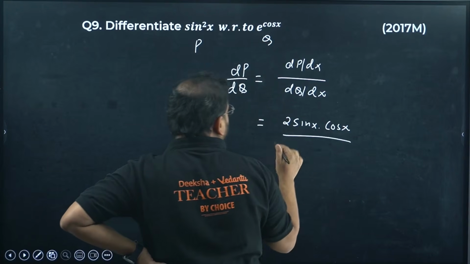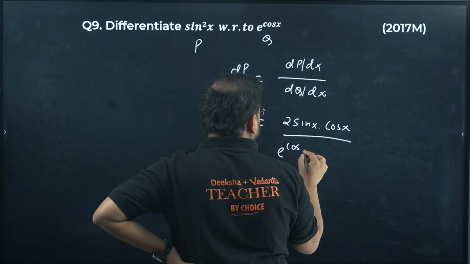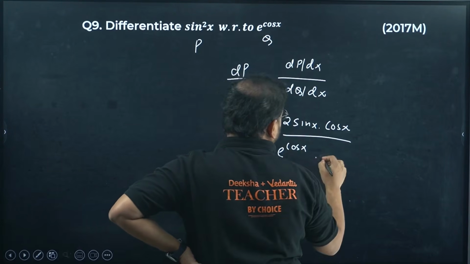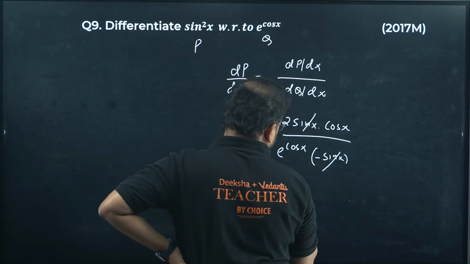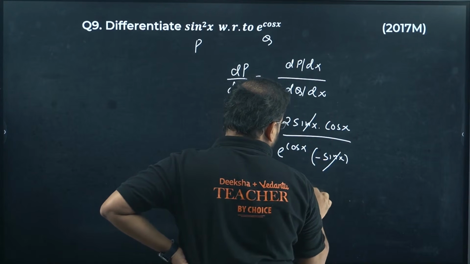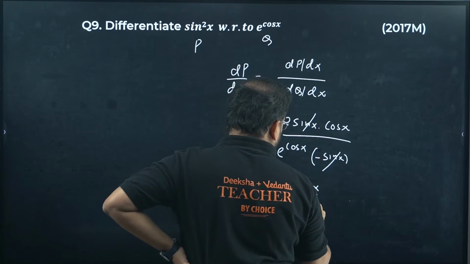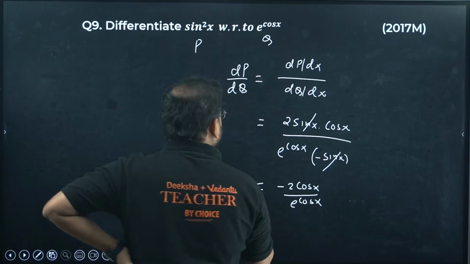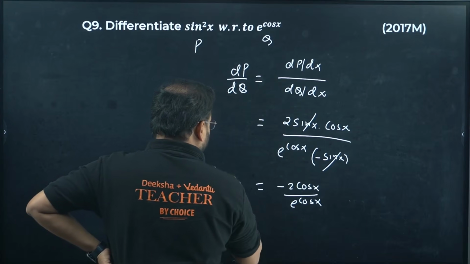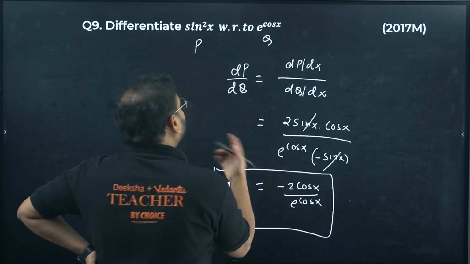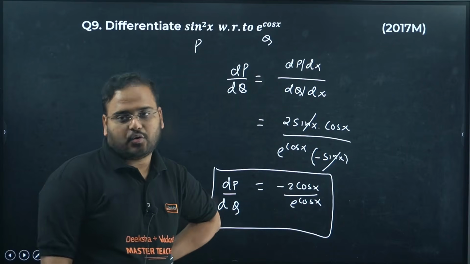What about this? e power cos x, derivative of cos is minus sin x. Answer is coming as minus 2 cos x upon e power cos x. That's my final answer. Derivative of function p with q, or sin square with e power cos x. Okay.